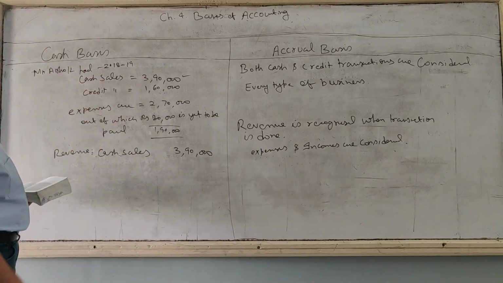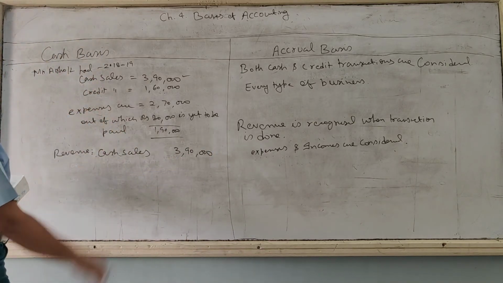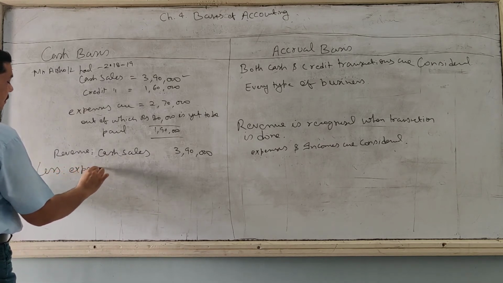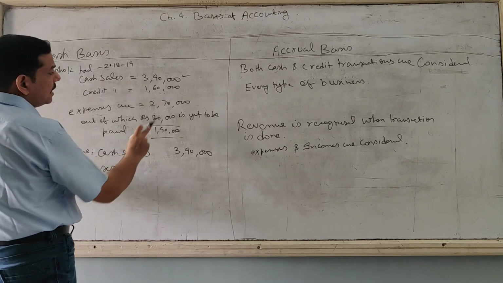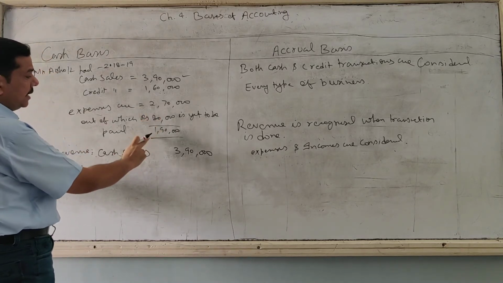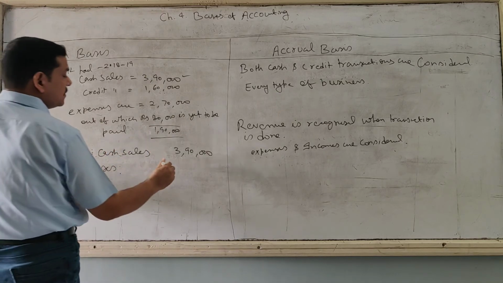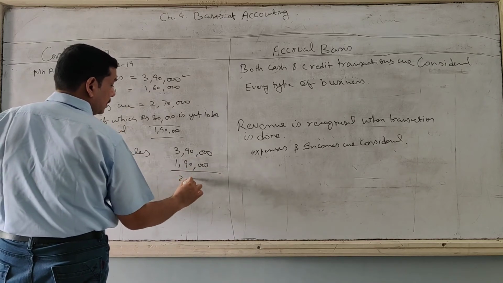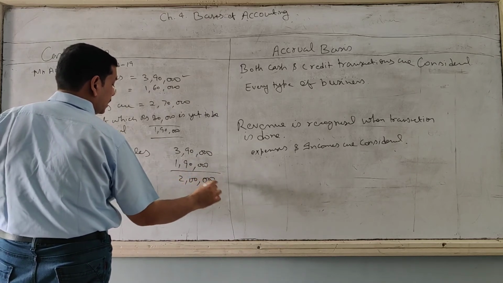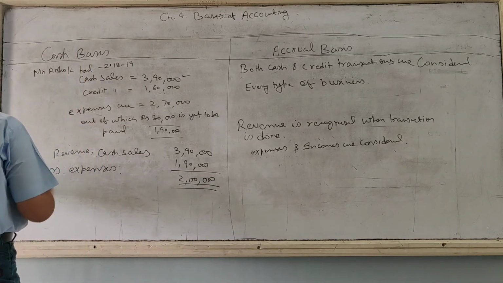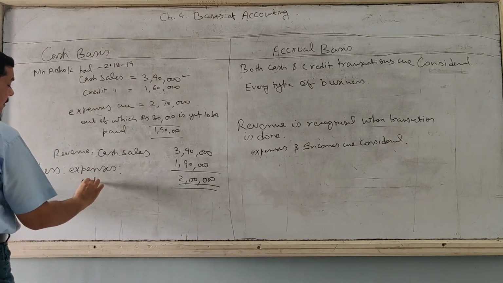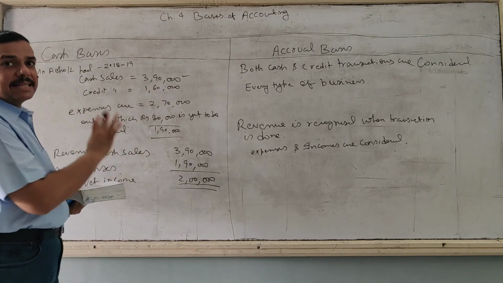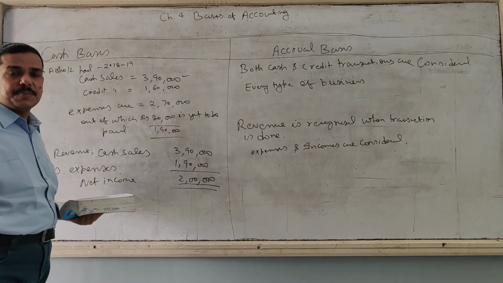Credit sales are not going to be considered over here because it's cash basis of accounting. Less expenses. Expenses are total 270, out of which 80 is yet to be paid. This means cash paid for the expenses is 190 only. Clear? Your net income for the year is 2 lakh. Only cash items are considered, cash sales and cash expenses.